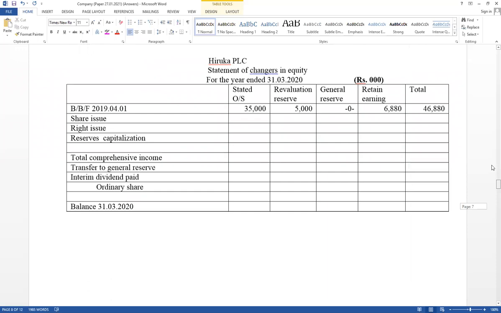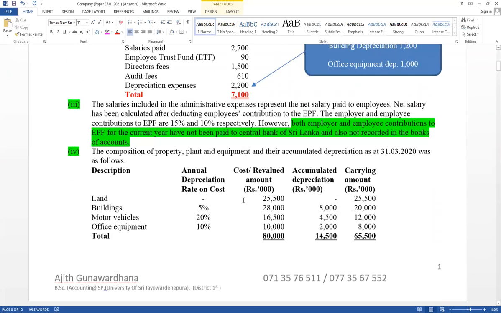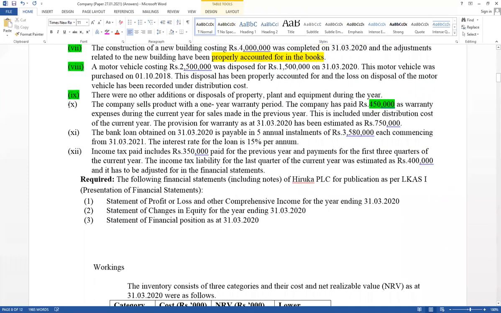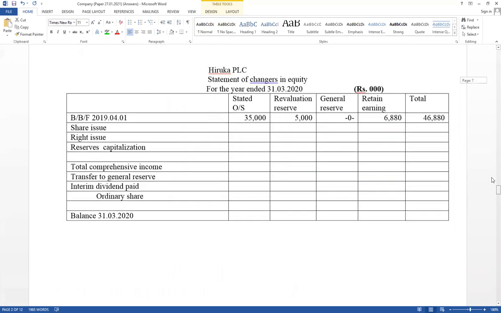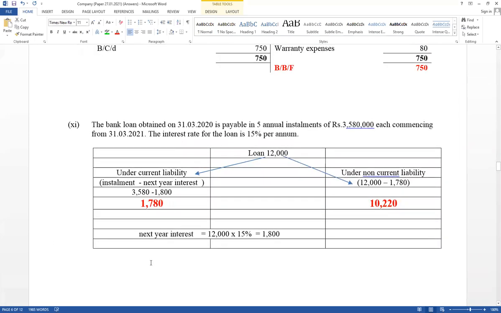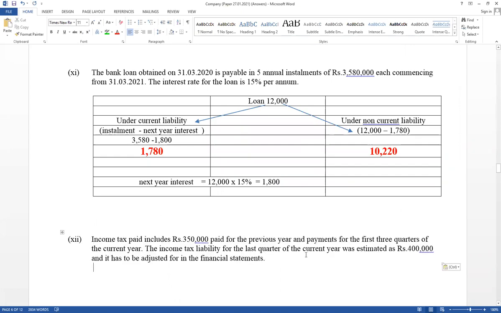Adjustment number 11 is also okay. Think about the last adjustment. Warranty we have discussed, as well as the bank loan. And the next one, 11, is the income tax adjustment. The 12th one: try to recognize it under provision or under provision also. The trial balance is given with the income tax paid total value. Income tax adjustment should be done. Note number 3, additional 12. Read carefully.